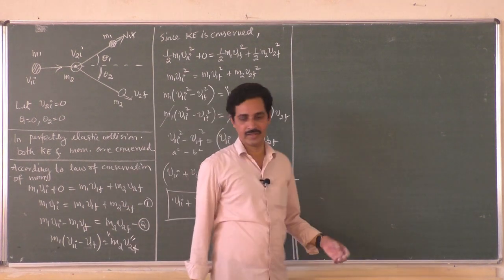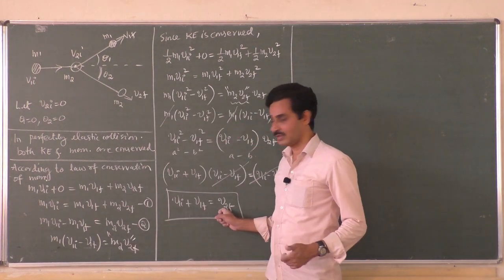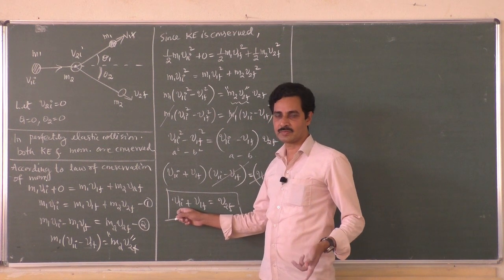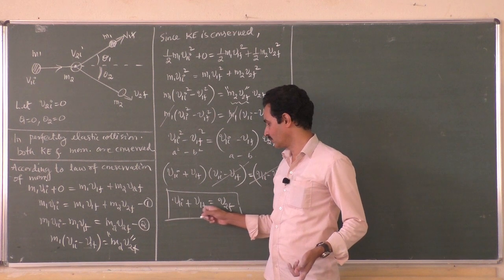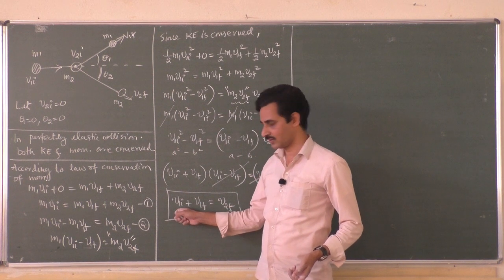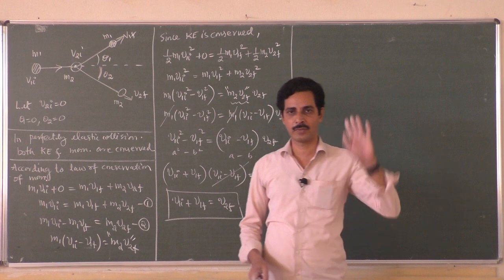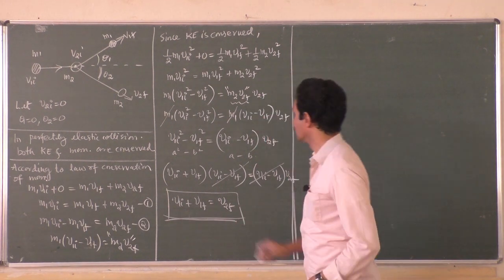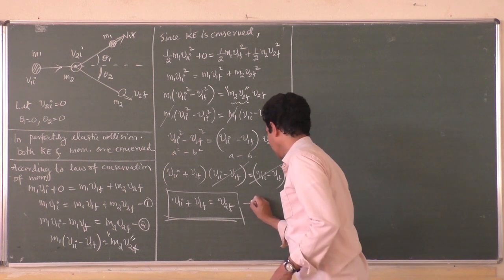It's very beautiful. The final velocity of the second object after collision is equal to the initial velocity of the first object plus the final velocity of the first object. So v2f is equal to v1i plus v1f. So this is needed for us. Let me take it as equation 3.